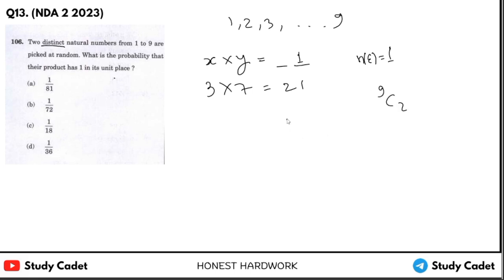So 1 upon 9C2 means 1 upon 9 into 8 upon 2, that is 1/36 should be the answer.